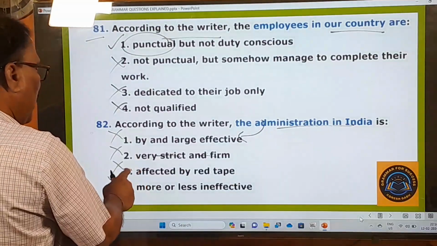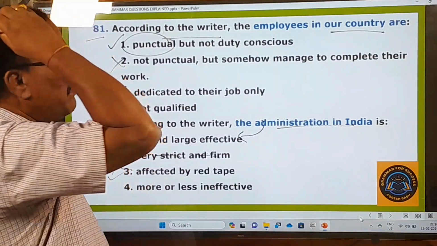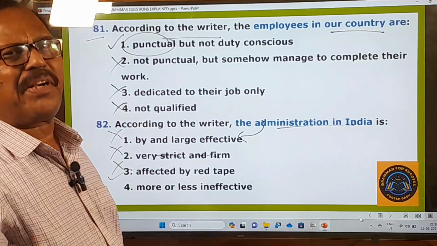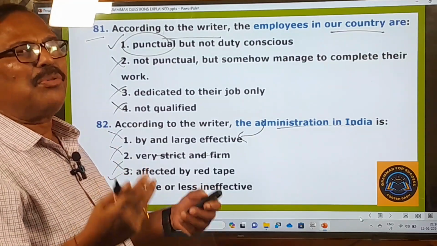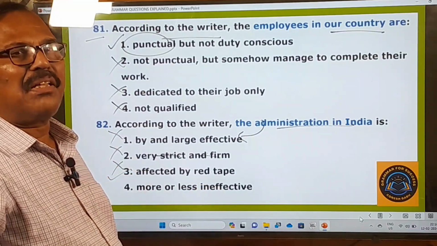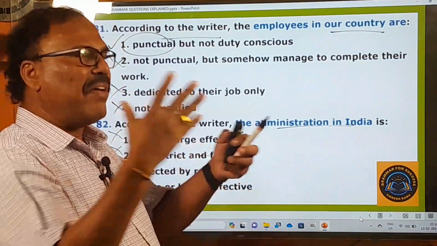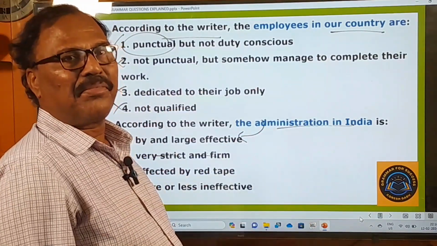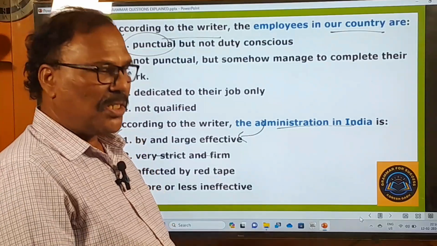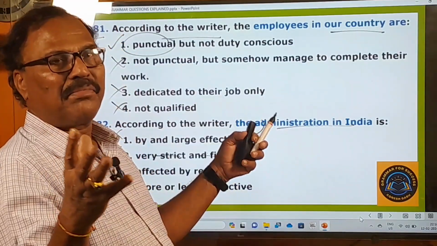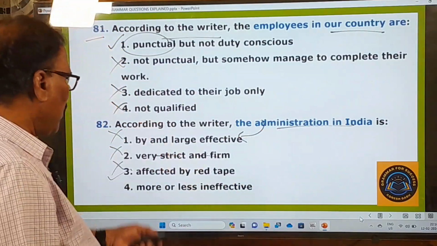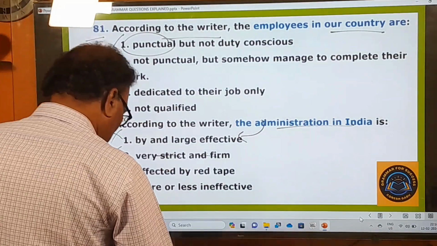All the first three are wrong, and more or less ineffective. More or less means almost ineffective, almost useless. Our administration is useless. That's why the progress of this country is where it was. It is where it was. The country is not prospering. So it's because of these employees and all that. And now let's move on to the next question.